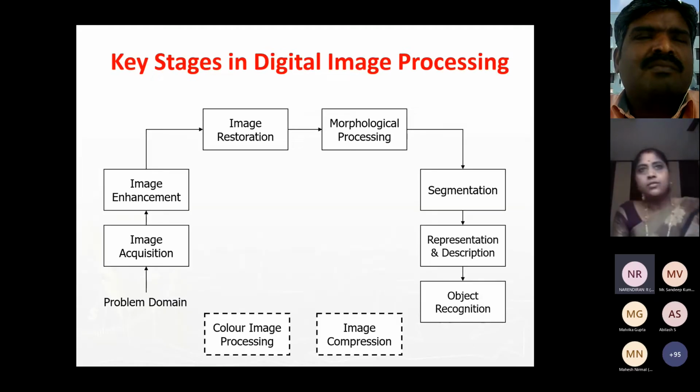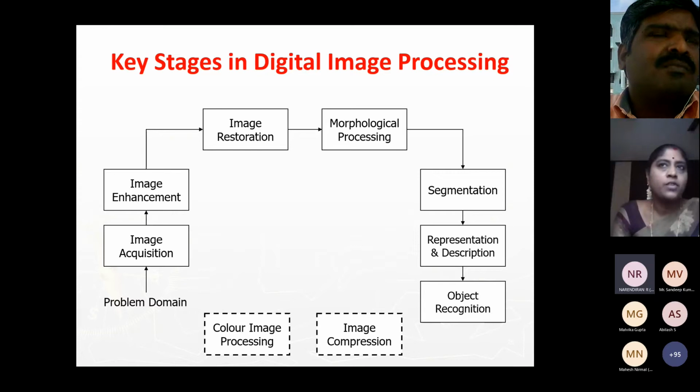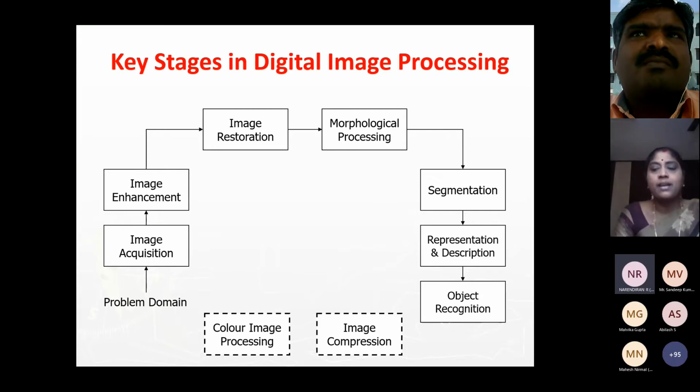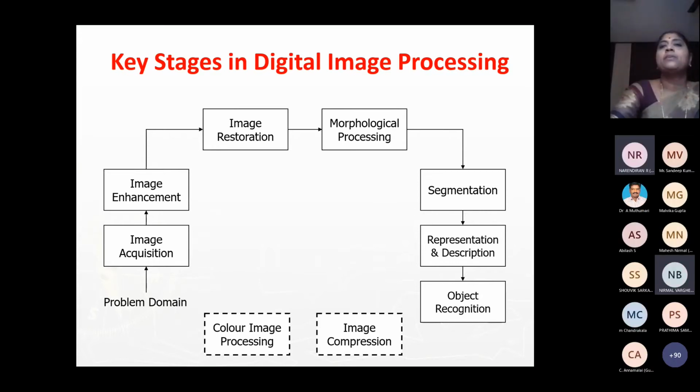So now we have seen what an image is. We have seen the basics, the fundamentals. Now we are going on to digital image processing. So this is our topic. When I say digital image processing, it encompasses a number of steps. It will not be sufficient time for us to complete everything, but we'll have an idea. These are the various steps. Those who have learned image processing would have seen the Gonzalez book, where we got the same diagram. I have taken the same thing from the same diagram. So these are the various steps we'll be discussing one by one.